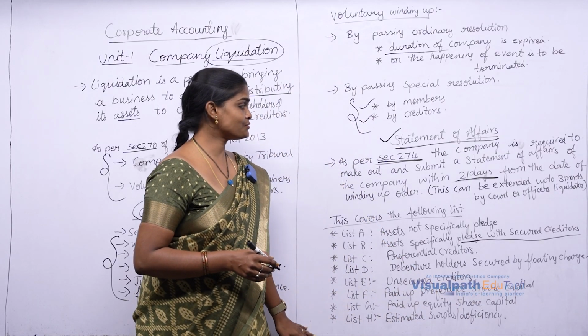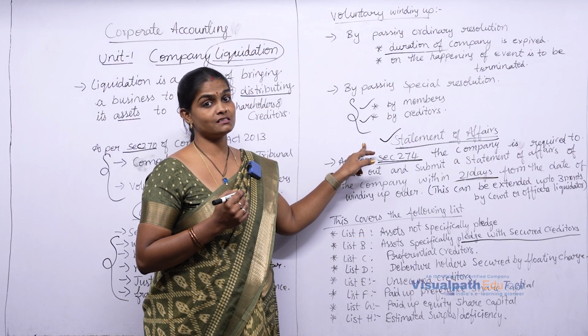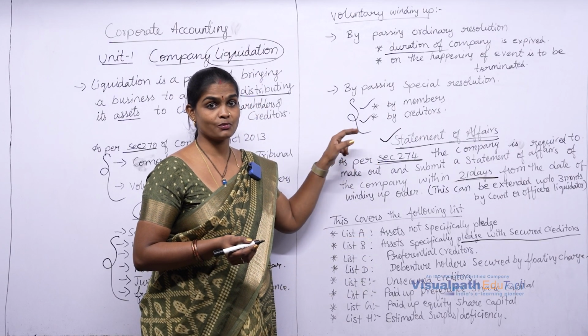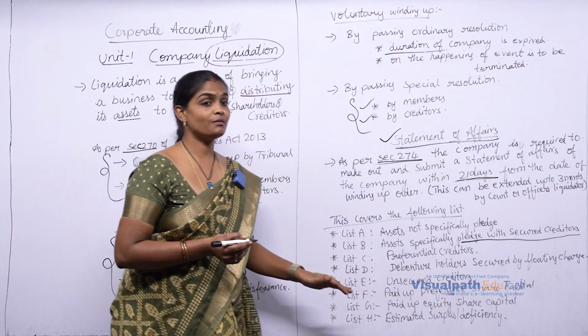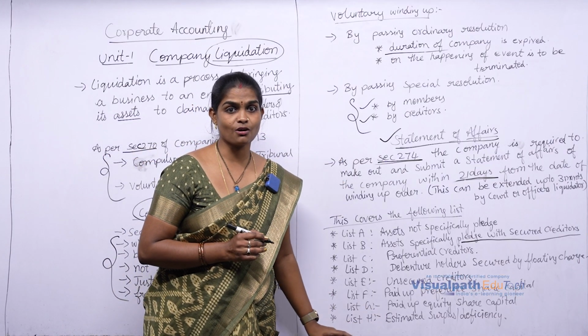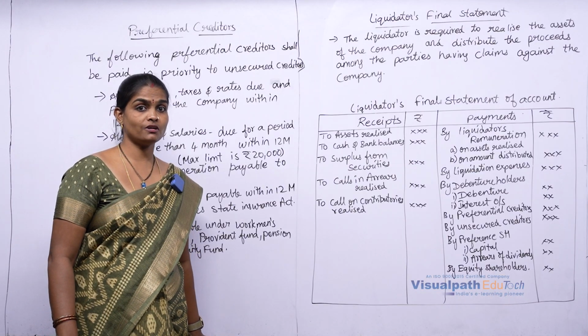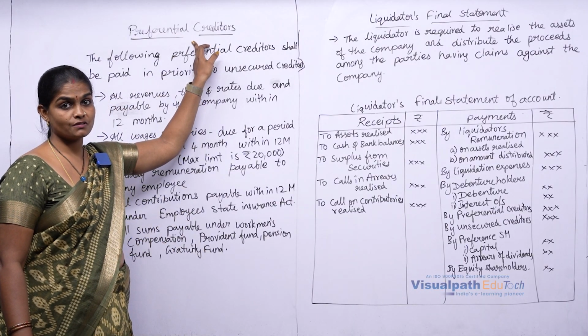All these details will be covered under the statement of affairs. Once the statement of affairs is submitted to the liquidator, the next process begins. He starts realizing and distributing all the assets to the creditors in the specific order. Clear? Let us discuss list C, preferential creditors. Okay. Who all come under these preferential creditors?